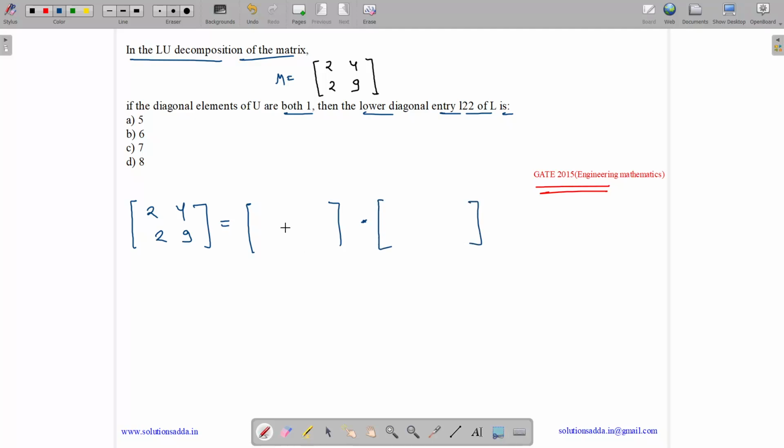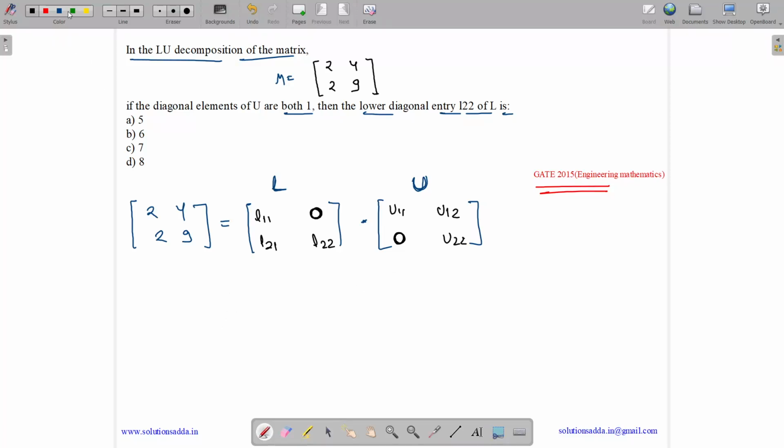Now what is a lower triangle? This is L, lower triangular matrix, and this is U, upper triangular matrix. What is a lower triangular matrix? A lower triangular matrix has entries only in the diagonal and lower to the diagonal. So it will have L11, L21 and L22. It only has these entries and the above entries are 0. And an upper triangular matrix has just upper entries and lower entries are 0. U11, U12, U21 is 0 and we have U22.